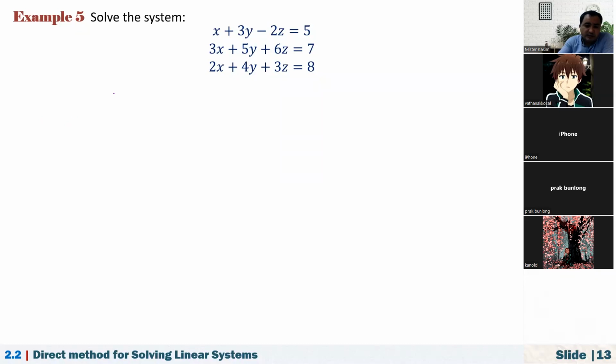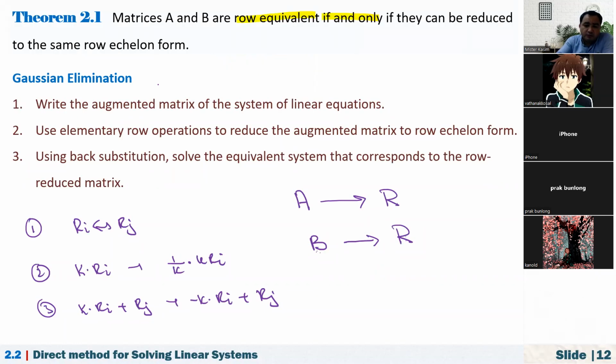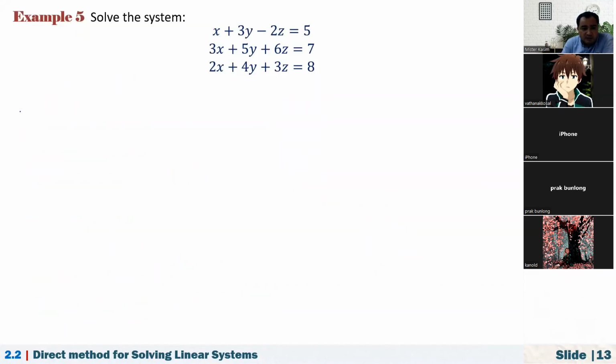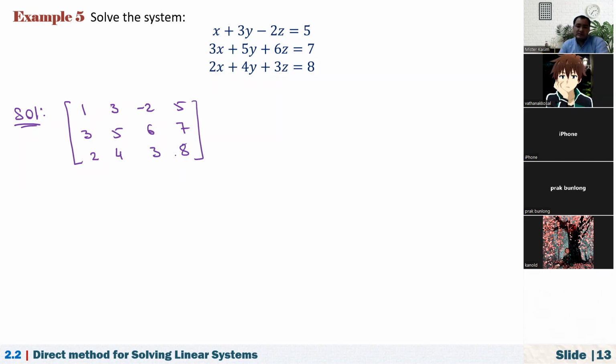In the first step, we have to write the augmented matrix. What is the augmented matrix of the system? The first row is 1, 3, -2, 5. The second row is 3, 5, 6, 7. The third one is 2, 4, 3, 8. That is the corresponding augmented matrix of this system.